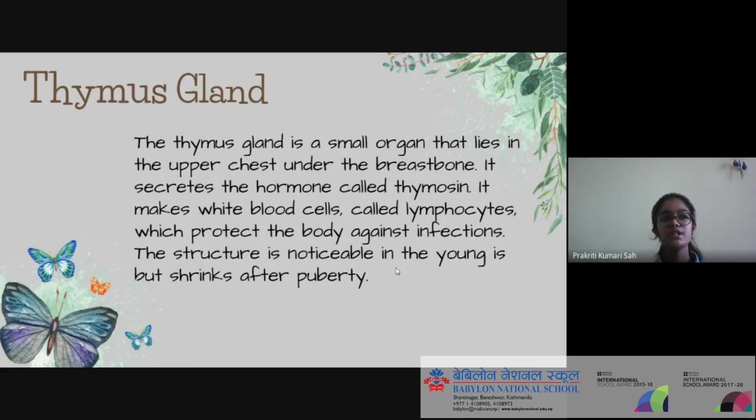If there is a deficiency of thymosin in our body, then we may suffer from various infections, because if lymphocytes are not produced, there won't be any other cells or hormones to protect us from infections. The thymus gland can be noticeable at a young age. Before 7, we can notice something coming out from our chest, but the thymus gland cannot be noticed after we become much older than 7.